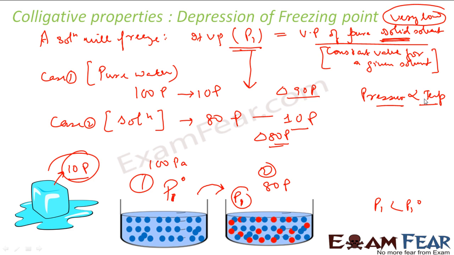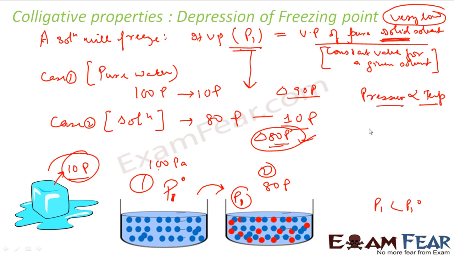Correct? Hope you understand. Since in this case it is from 100 Pascal to 10 Pascal, this case is 80 Pascal to 10 Pascal. So here only 80 Pascal difference is required, and pressure is directly proportional to temperature, so less temperature difference is required. So the freezing point will decrease.